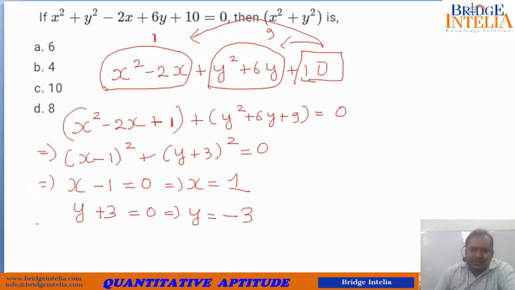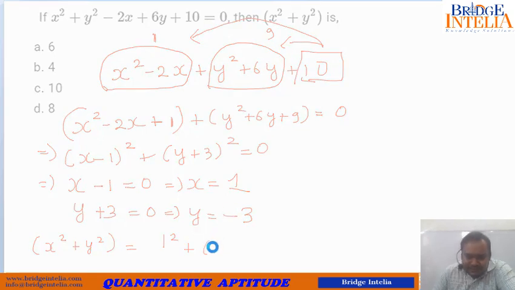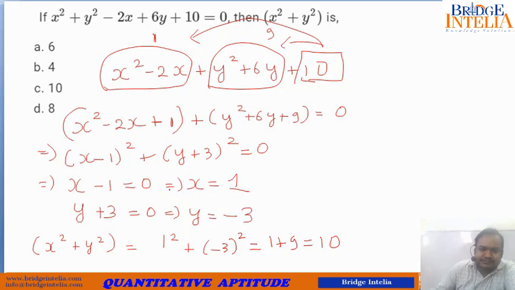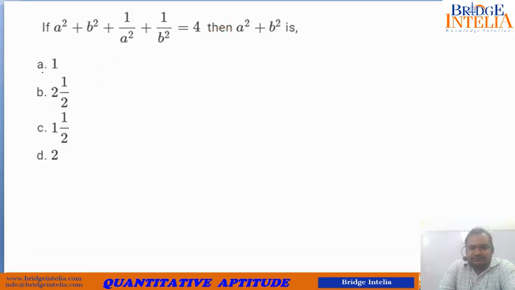So now let's see what we have been asked to calculate. We have been asked to calculate x square plus y square. So let's do that. 1 square plus (minus 3) whole square. So what does it come out to be? It comes out to be 1 plus 9 equal to 10. So 10 is the correct answer. Now let's move further.